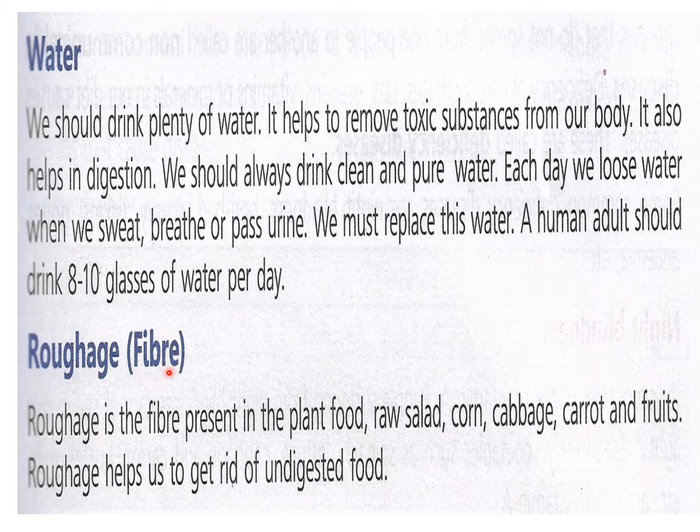Then roughage is fiber. This is also a very, very essential part of our food. Without roughage in our food, we will have many stomach problems. So roughage is the fiber present in the plant food, raw salad, corn, cabbage, carrot, and fruits. Roughage helps us to get rid of undigested food. So whatever food is left undigested, that is given out of the body with the help of the roughage.